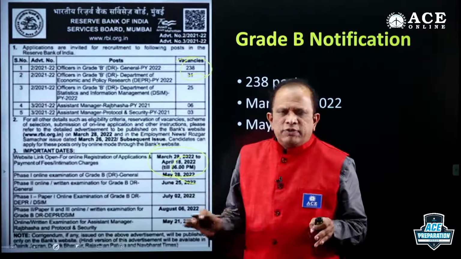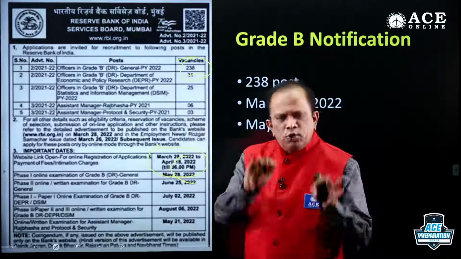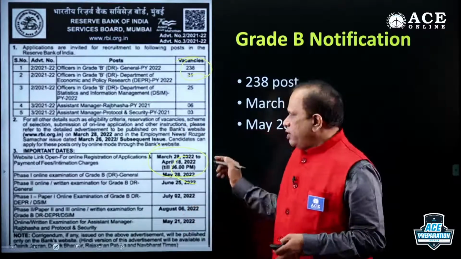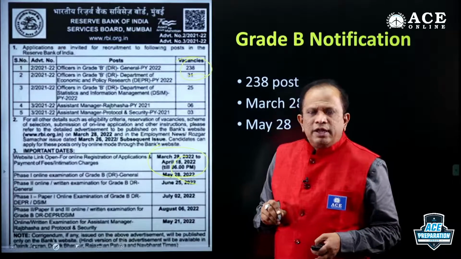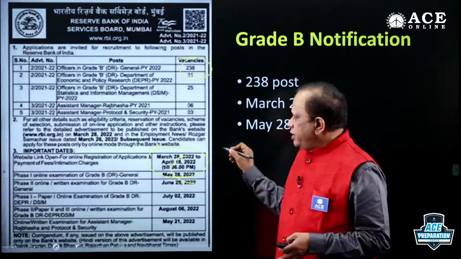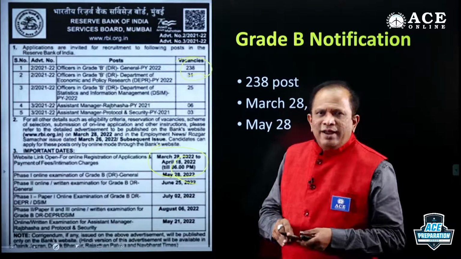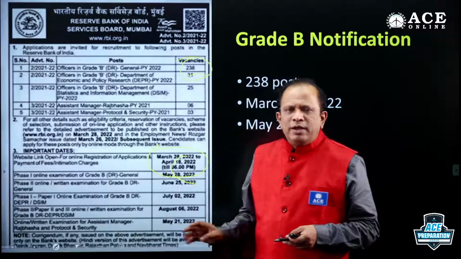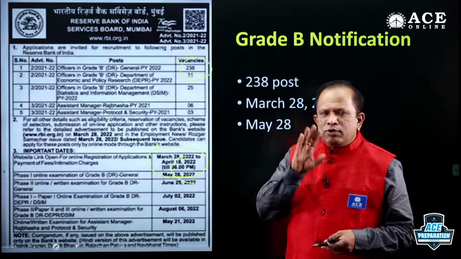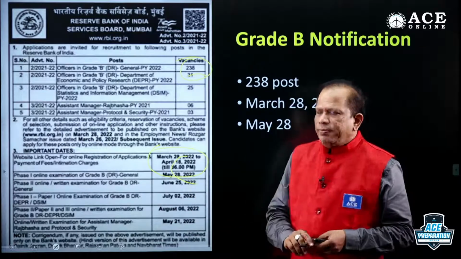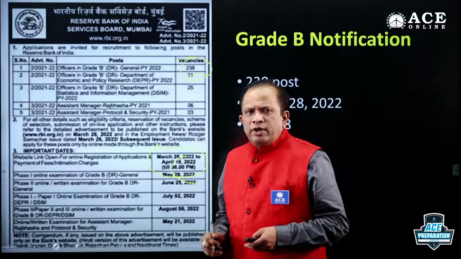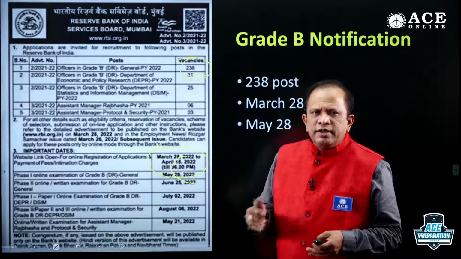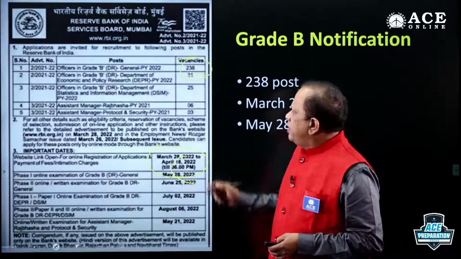Do not search for RBI Grade B now. You complete your examination. After you come back, then you can look for the detailed notification. March 28th is far, and there is time for you. The examination is going to be somewhere in the month of May. There is 2 months time. Clear? We will come out with another video with the complete details once RBI places the full notification on their website.